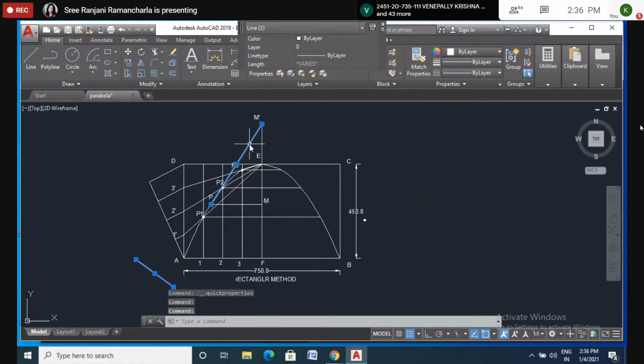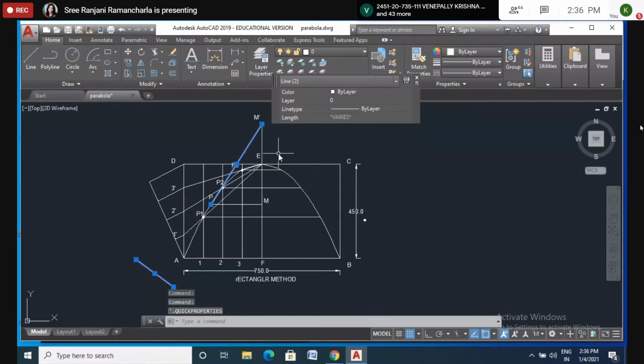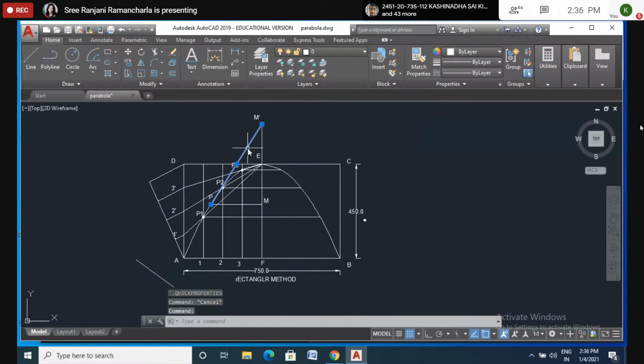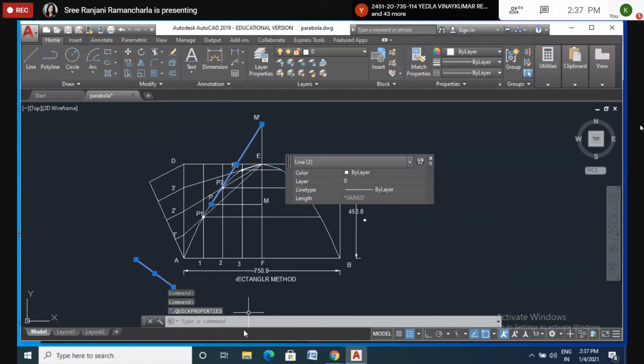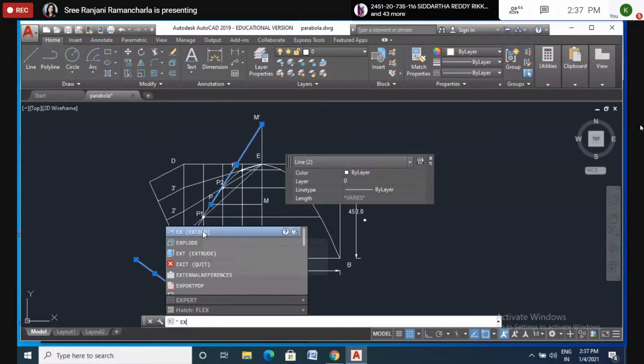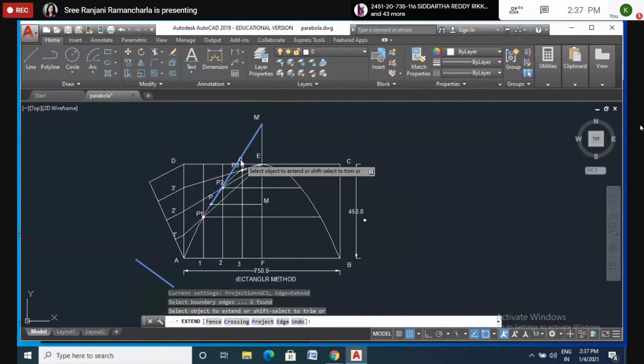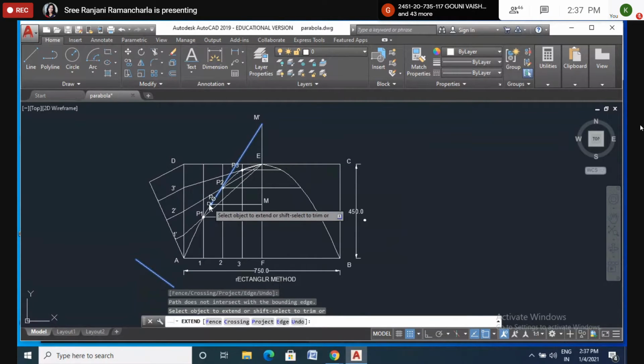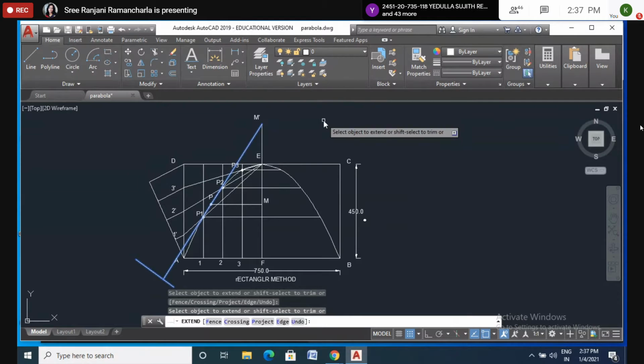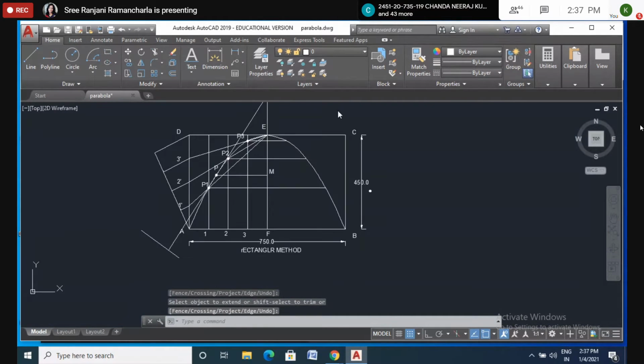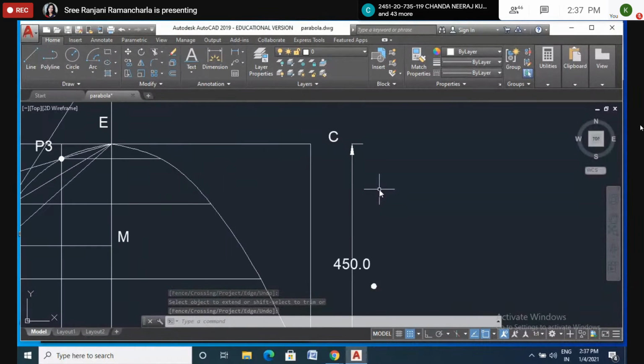Just wait. Okay, now it's extended. Now see here, it's not passing inside the curve.